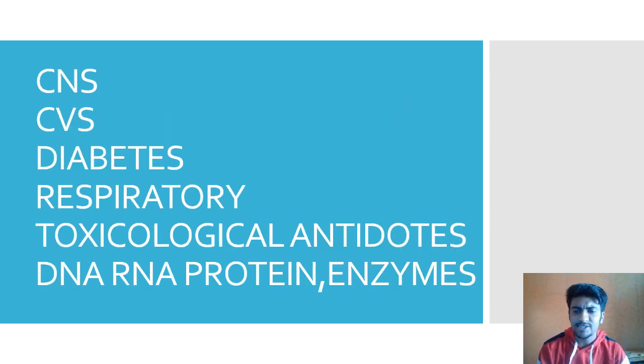Then from pharmacology, CNS system के सारे drugs like Alzheimer, Parkinson's, epilepsy, schizophrenia, CVS के सारे drugs, hyperlipidemia, angina, arrhythmia, coagulants, fibrinolytics. Diabetes, we have different anti-diabetic, oral hypoglycemic and insulin analogs. Respiratory, we have asthma, COPD. Sometimes ulcers are also closely asked. Toxicological antagonist: paracetamol antagonist N-acetylcysteine, organophosphate poisoning, naloxone for morphine. So you need to know the antagonists and antidotes as well.